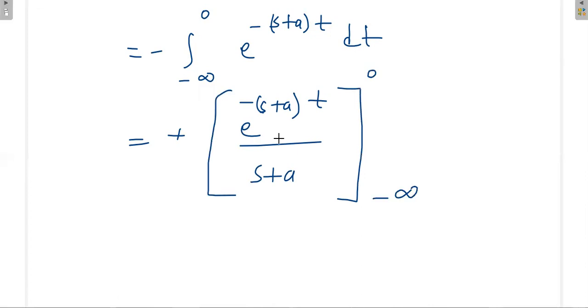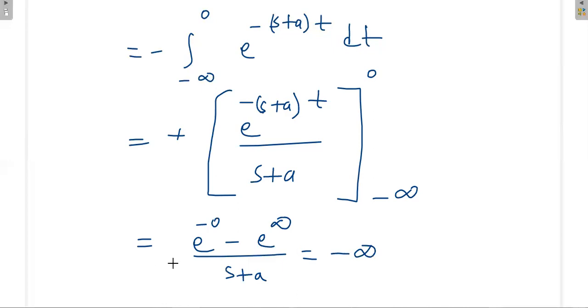If I simply substitute directly, what will happen? At t equal to minus infinity, we get e power infinite times (s plus a), and then minus infinite is the answer. That means the Laplace transform is not converging. We are not getting any finite answer.